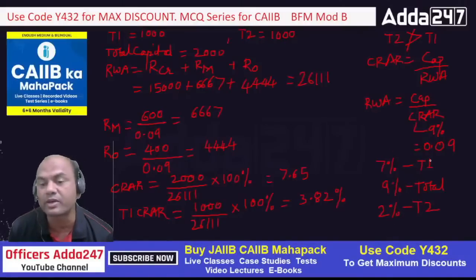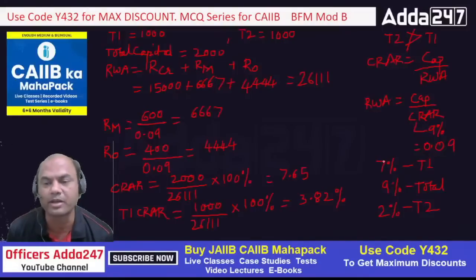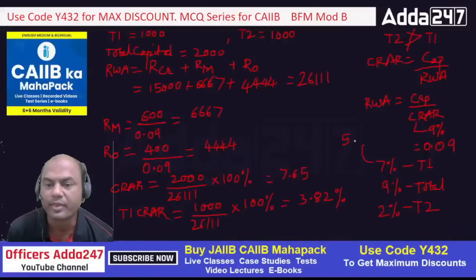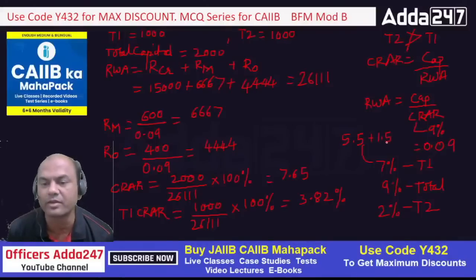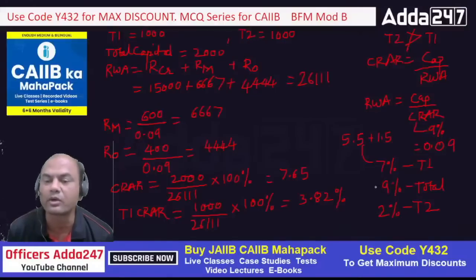There are further bifurcations to this T1, means CT1 and AT1. That we will do someday later, but I'll just give you the reference over here. CT1 is 5.5. Okay. Plus this is 1.5. So 5.5 plus 1.5 is T1. Then we add T2, then we get total.